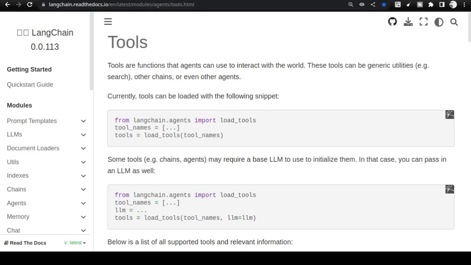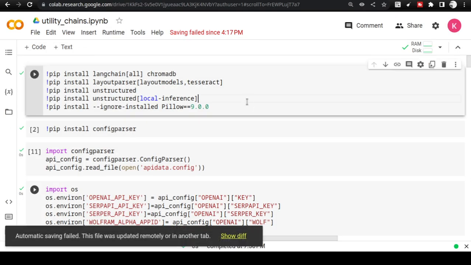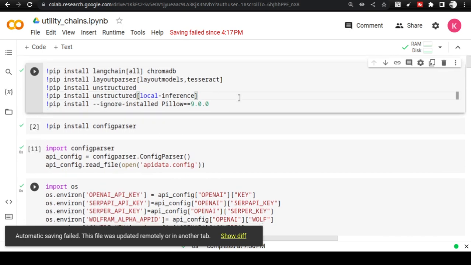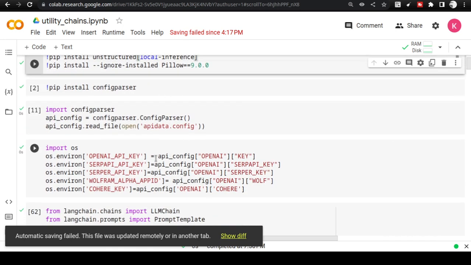Let us go back to the Internet Explorer. So we have seen the overall ecosystem right now. We can directly go to the Google Collaboratory and start working with the notebook. Before you start working with the notebook, ensure that you have the OpenAI key. You have to put it in this location.